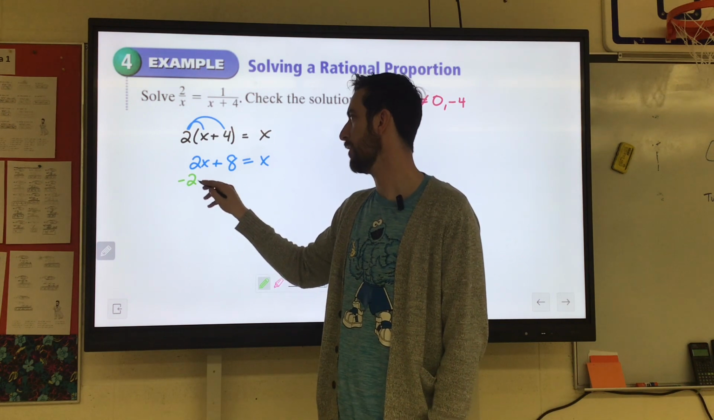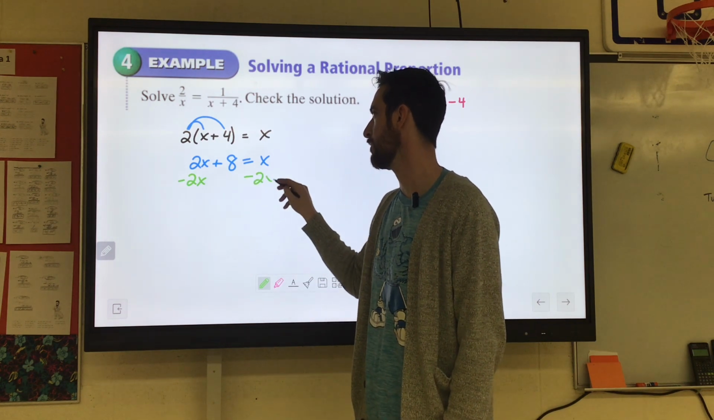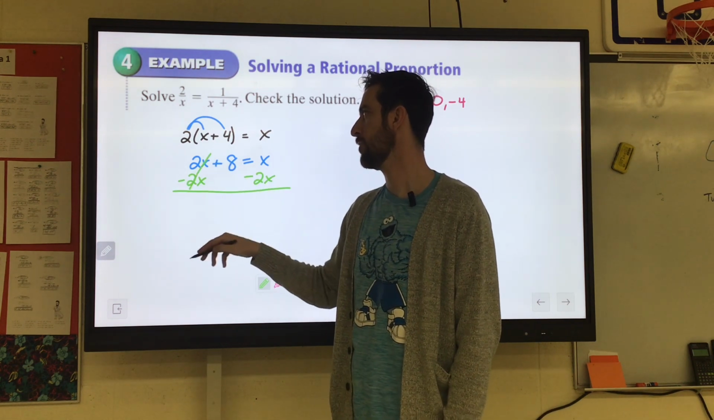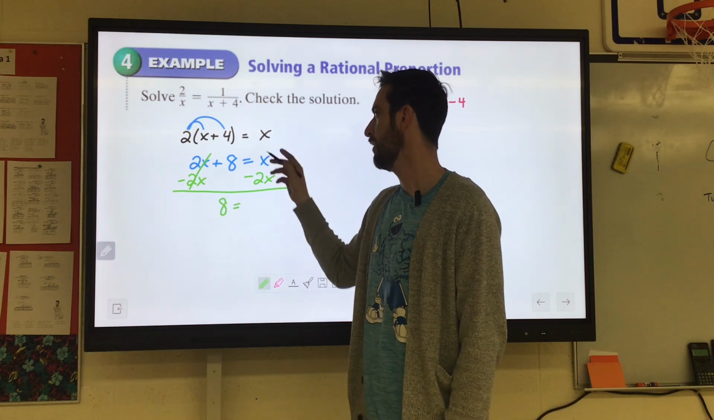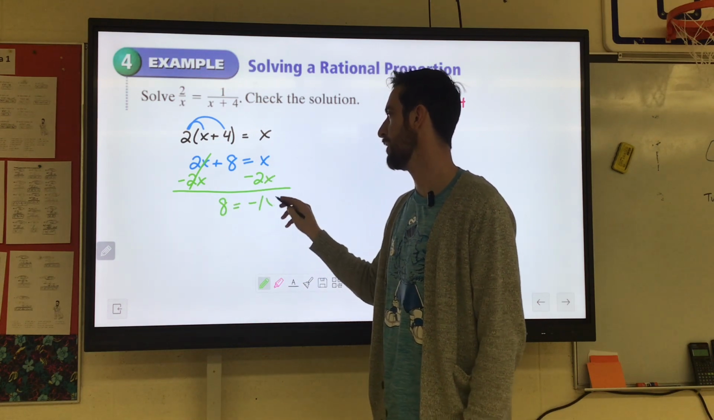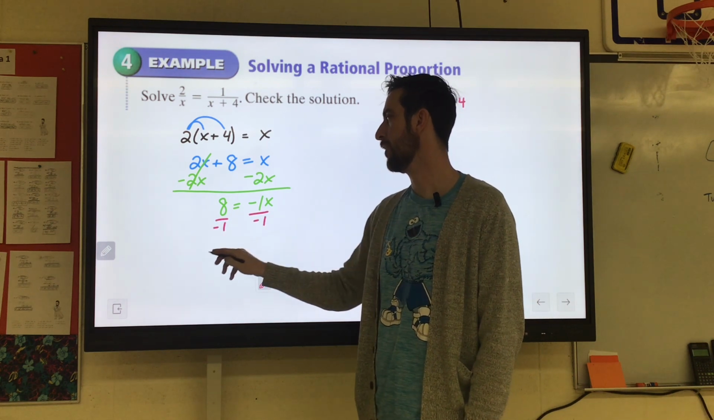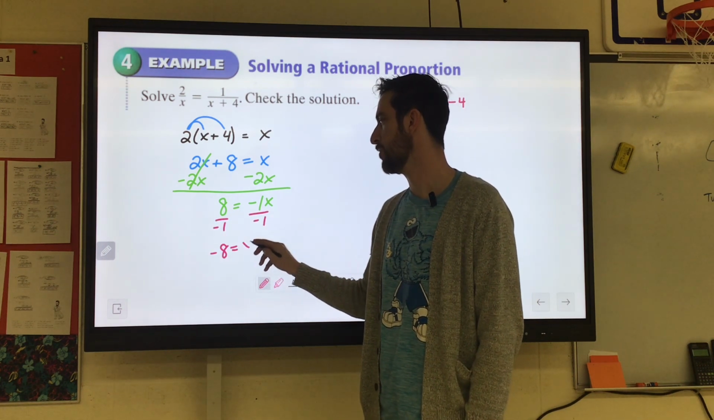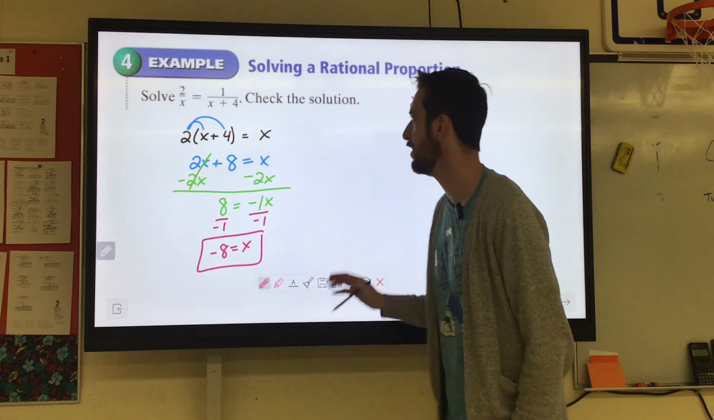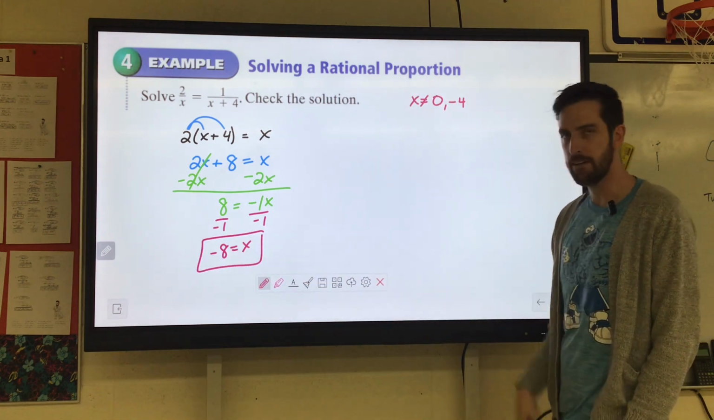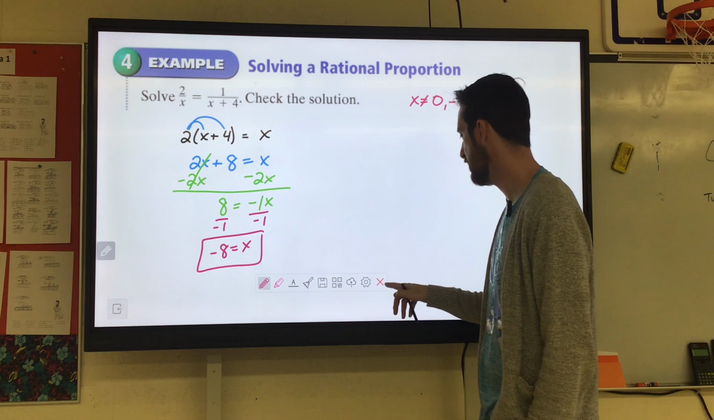Heck, let's get wild and subtract 2 x's from both sides. 2x minus 2x is 0, so we have 8. x minus 2x is negative 1x. And then we could just divide by the negative 1. 8 divided by negative 1 is negative 8. Make sure it is not one of your excluded values. Oh, we're good. We're all good.